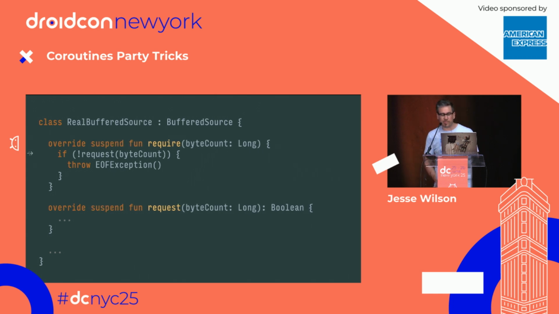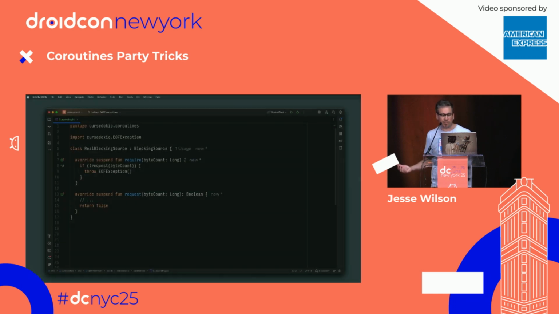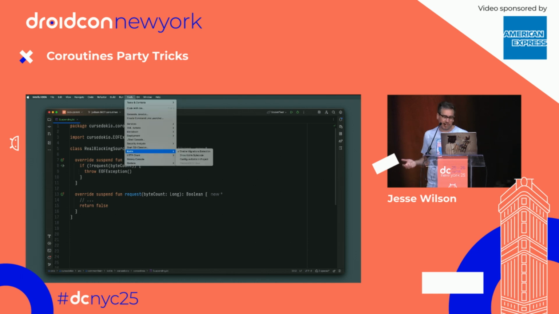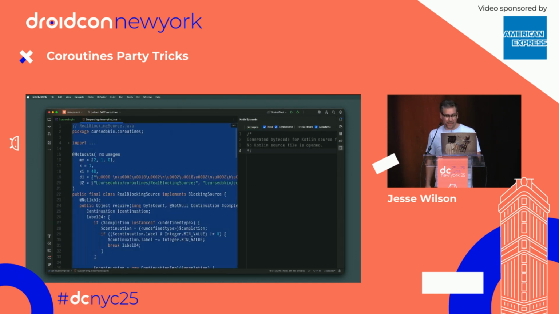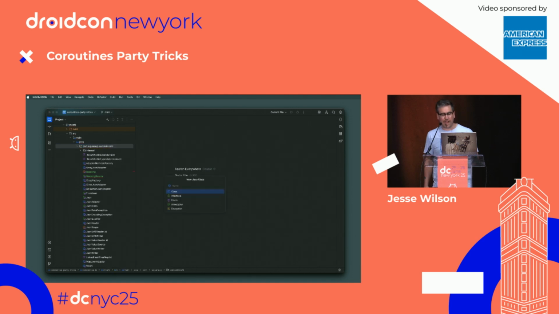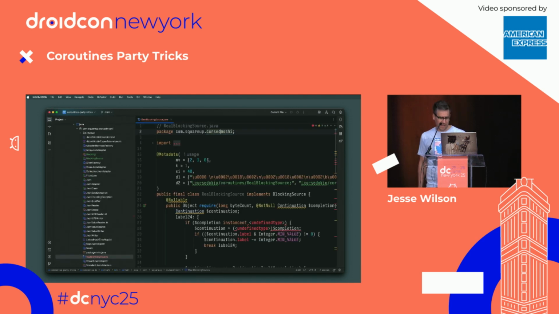Let's do the same thing for the suspend modifier. I'm going to take that exact same function, show Kotlin bytecode, decompile it to Java, and then paste that Java into a new Java file, and oh shit, I've got undefined types and weird stuff. Everybody just wait one second. Let me just clean that up.